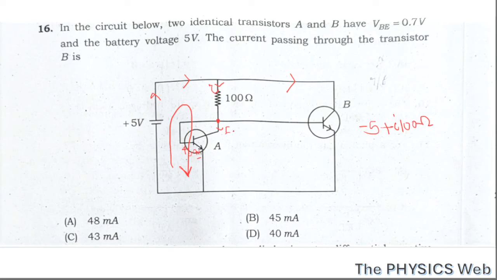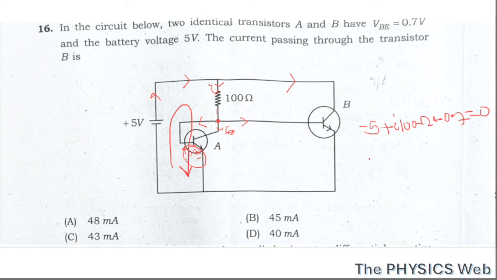One will be IC for transistor A, one will be IB base current for transistor A and one for base current of transistor B. Now going in this loop, I into 100 ohm, then there is no RB, then directly this VBE, that is plus 0.7 volt equals 0.